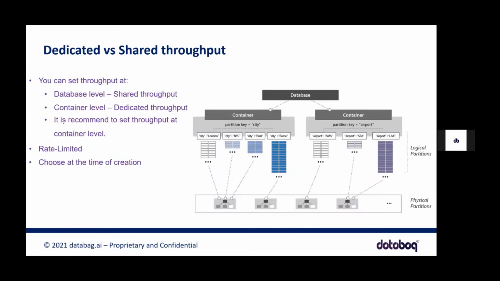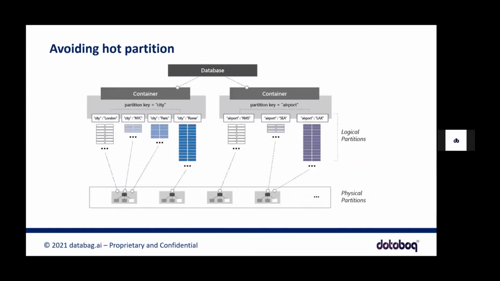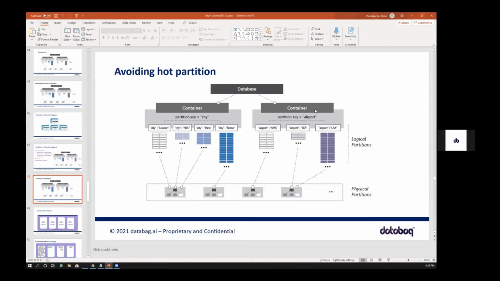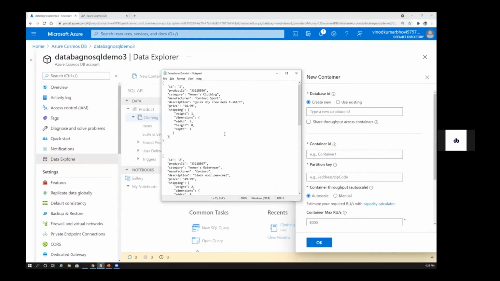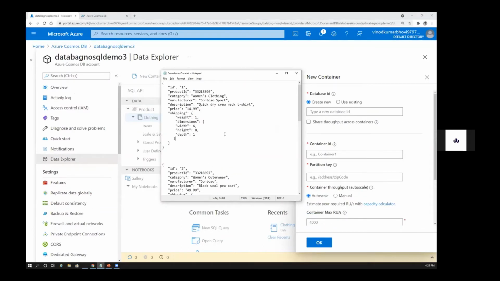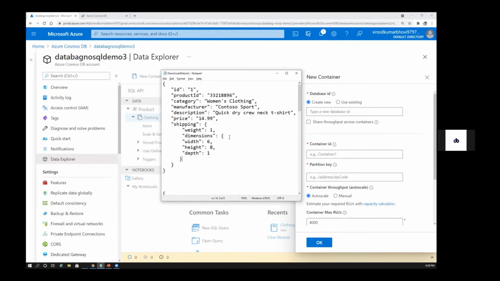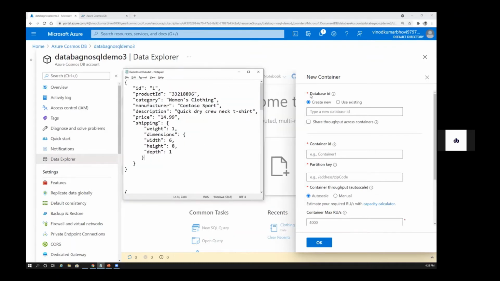Okay, I think to understand this slide, you need to understand what a partition is. Going back to this, at least we know what is what. And now let's try to understand the data. If you understand this data, we will try to understand what a partition is and why it is very important. Like I said, while filling this form, you need to fill the database. We know we also need to fill the container ID, which is like a table. And again, what is this partition key, and why is this partition key important?